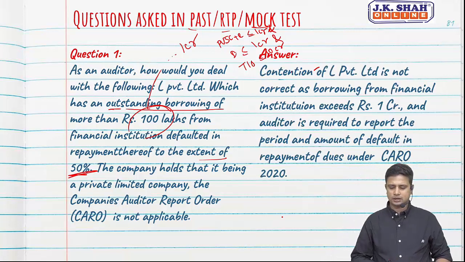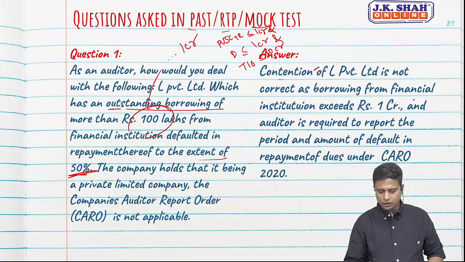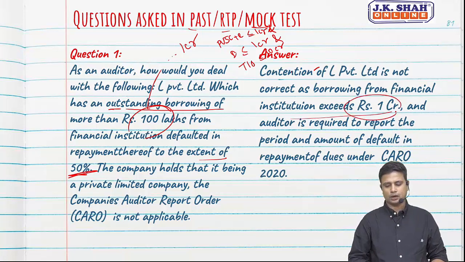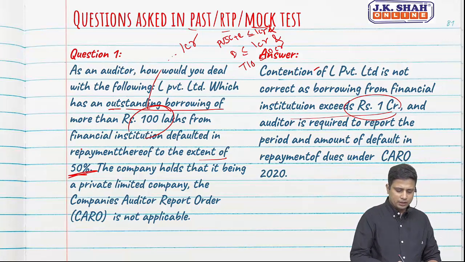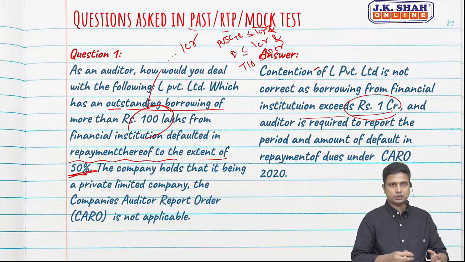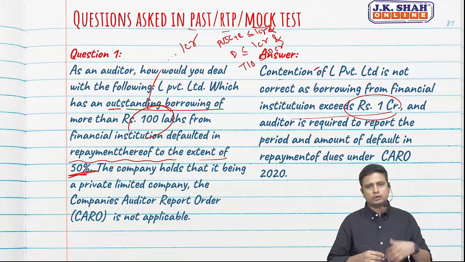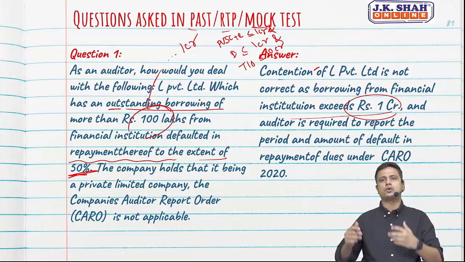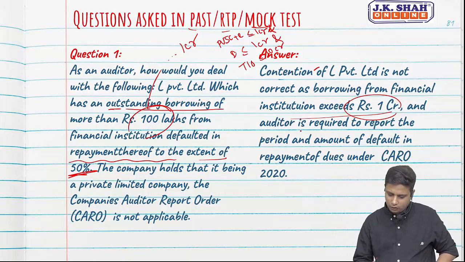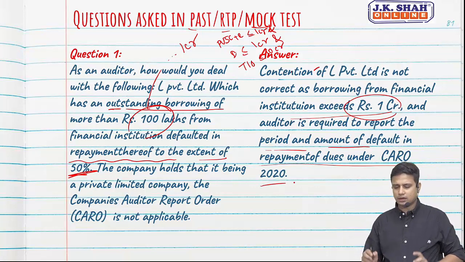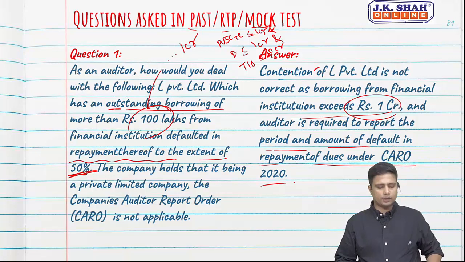So let us check the answer. The contention of the private limited company is not correct, as borrowing from the financial institution exceeds 1 crore. At the same time, there is non-repayment. There is some problem in the repayment of the loan. We need to report the same, but that we will cover when we go to the clauses. The auditor is required to report the period and amount of default in repayment of dues under CARO, which we will cover when we go to other points.